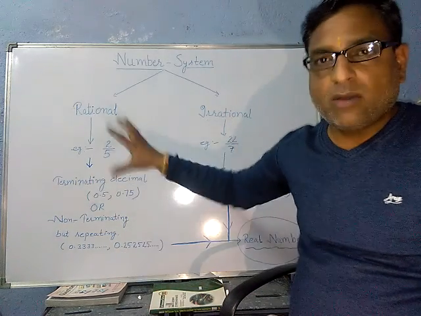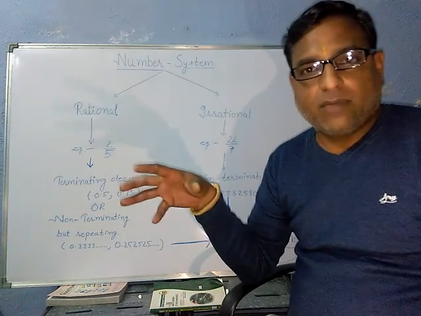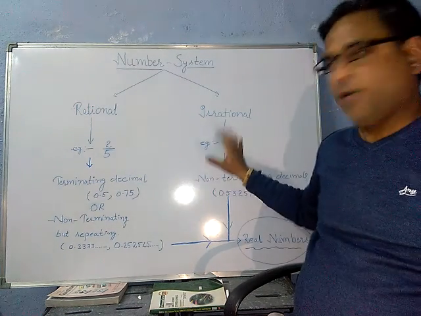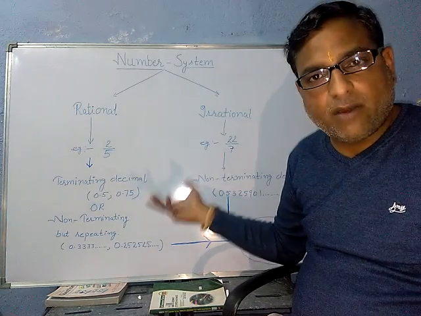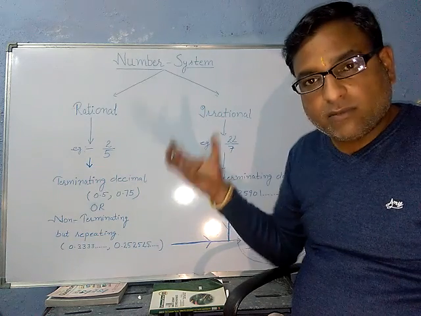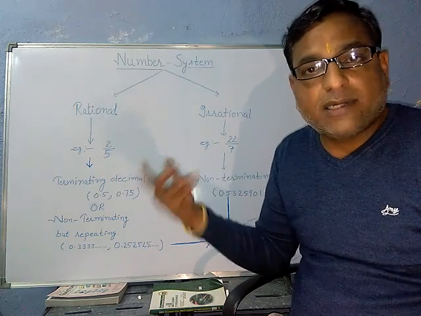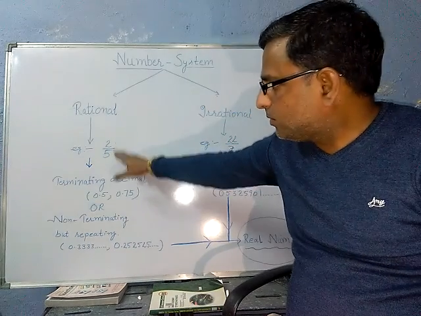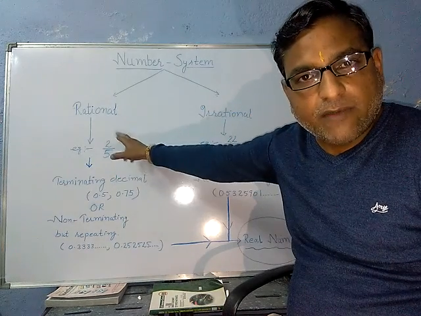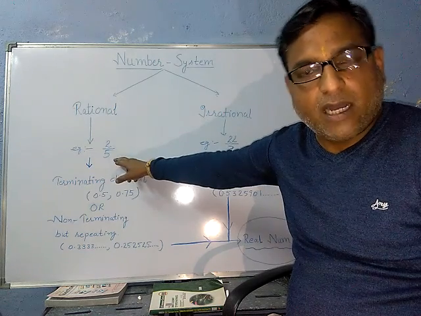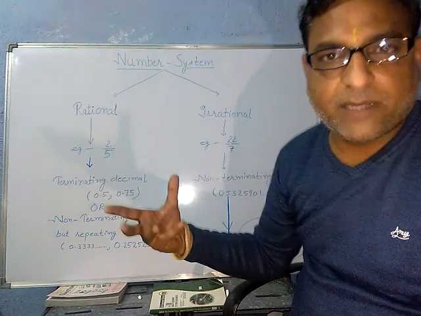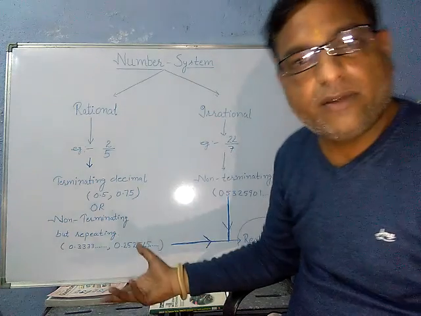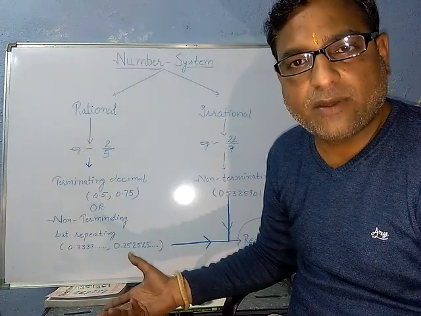First of all, we talk about their types. Rational numbers: 2 upon 5, I have taken as one example. 22 upon 7, again one of the examples of irrational numbers. How will you come to know which are rational and which are irrational? For that, 2 upon 5 means you will divide 2 by 5. After division, you will get the decimal expansion of this. After that, 22 divided by 7. Again, here you will also get the decimal expansion.